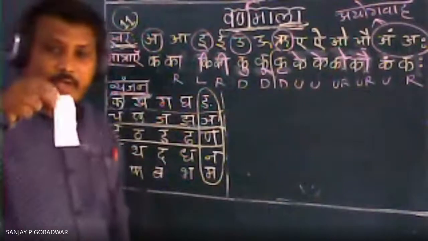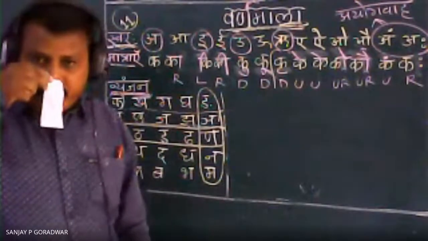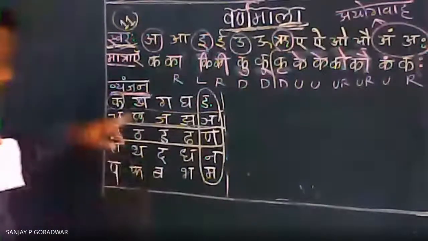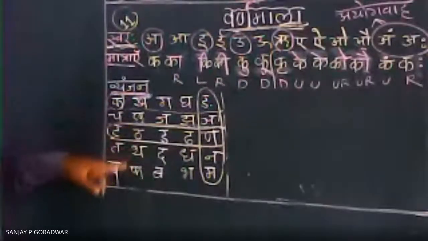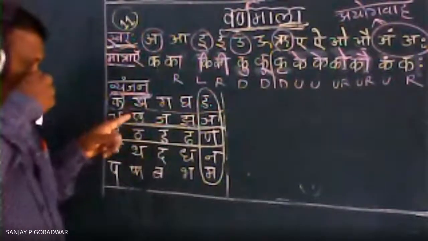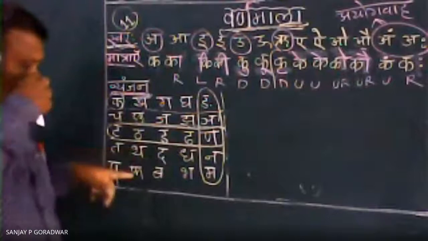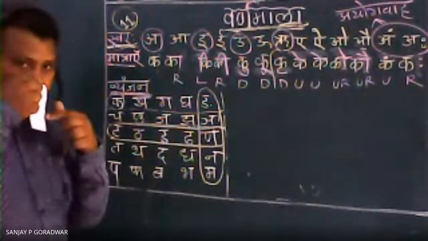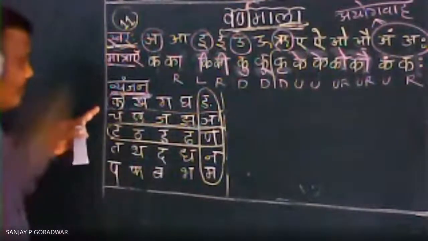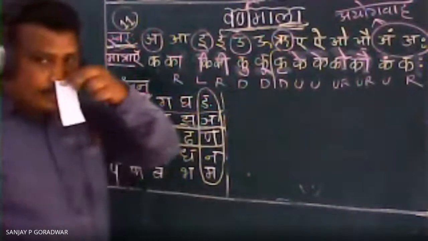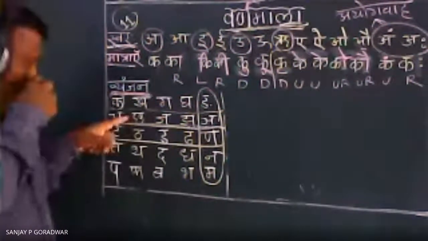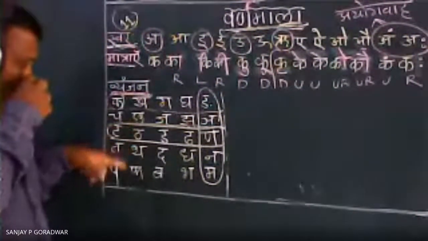See, when you are pronouncing it simply, the paper won't shake. K ch t t p. It is not shaking. But this second line, k ch t t p, should shake. Now you can see here, k ch t t f. See how it is checking. When you pronounce the first line in a simple way, there is no checking. But when you pronounce the second line, see, k ch t t f.